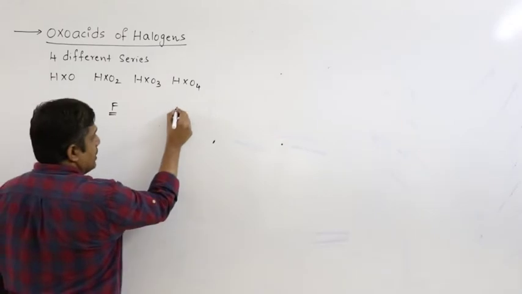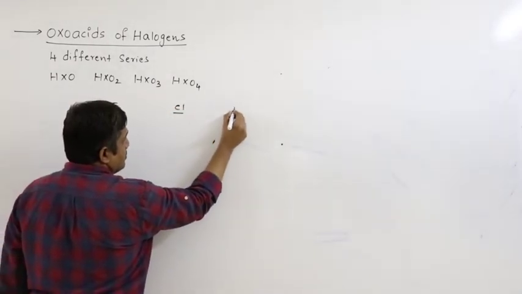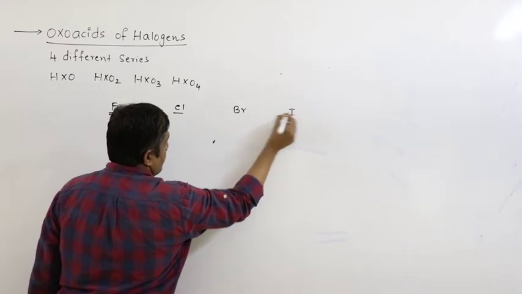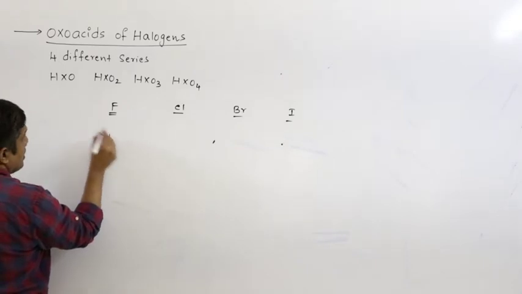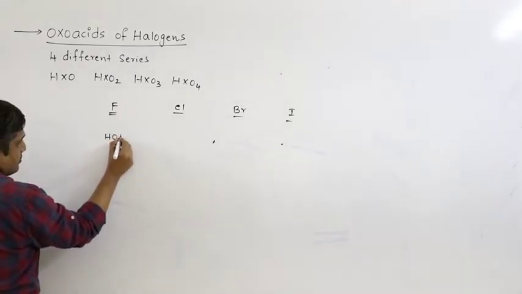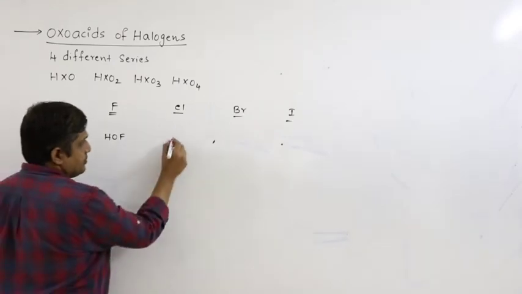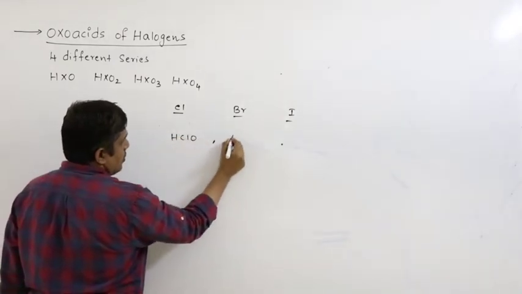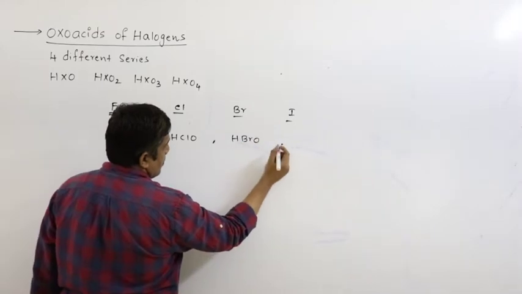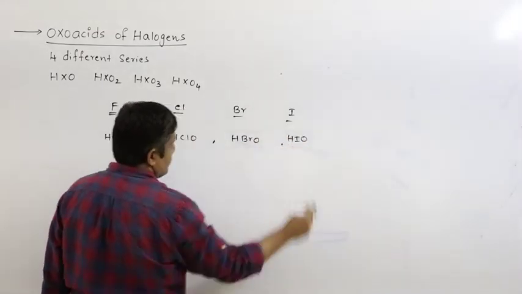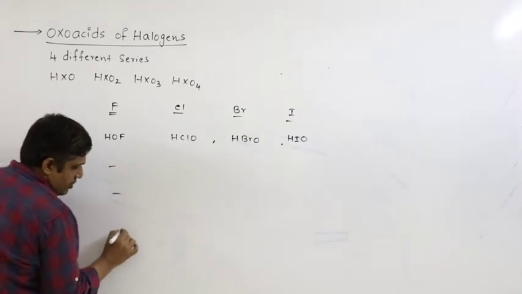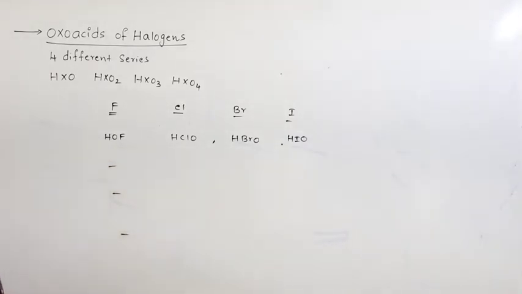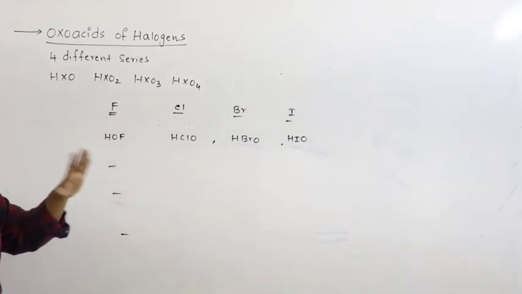So let us start with fluorine, chlorine, bromine, iodine. Right. So fluorine forms the HFO or HOF series. Chlorine also forms HClO, HBrO, HIO, or you can write HOCl. Remaining oxo acids are not formed by fluorine. So fluorine only forms HOF, the HXO type of acid.